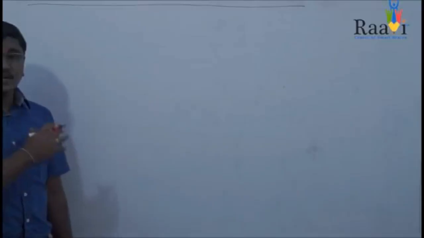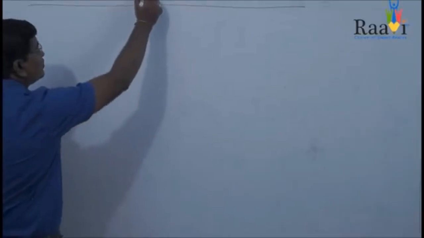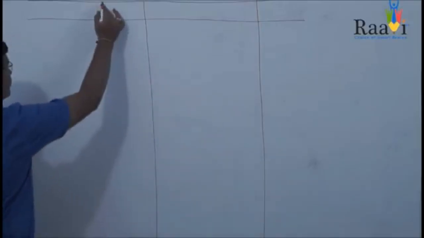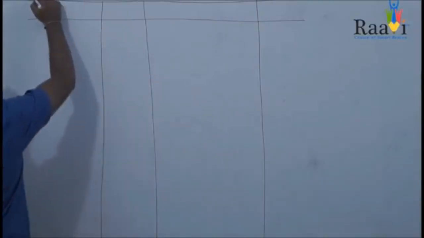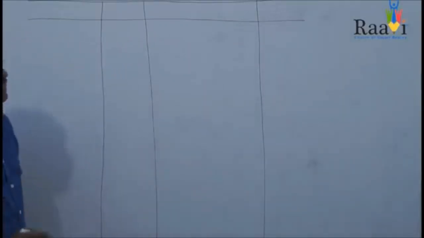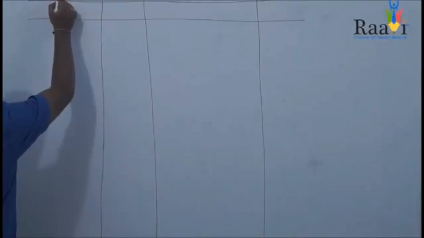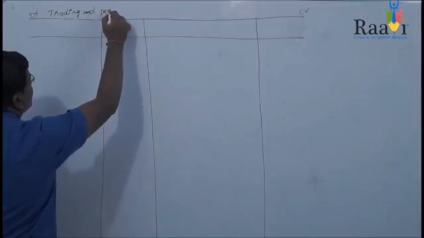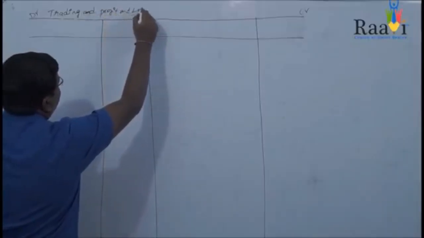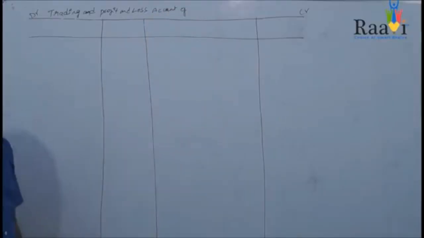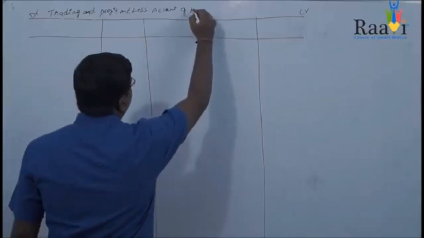Now we are going to discuss the trading and profit and loss account of Mr. Arun Kumar, and this is the pro forma for it. Debit, credit, right? The heading should be trading and profit and loss account of Mr. Arun Kumar.